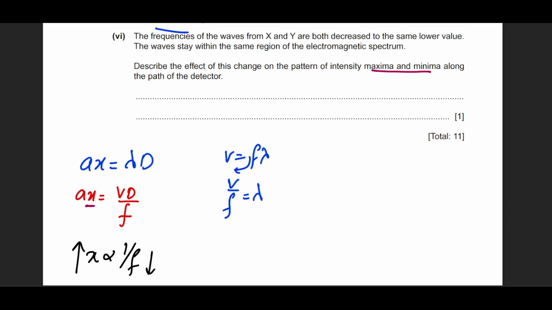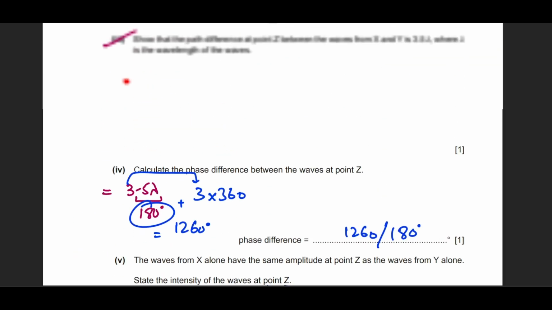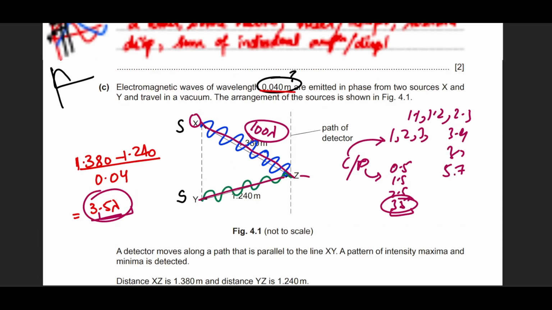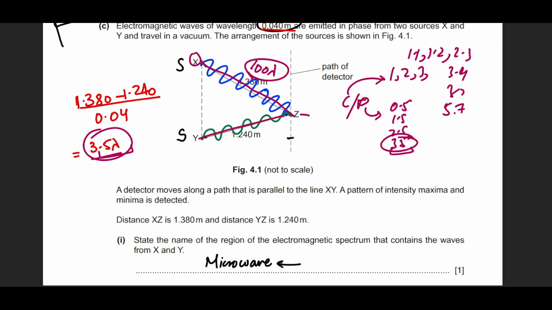So this is what you're going to write down over here, right? Since he's only asking to describe the effect, we're not getting into the reason. We simply write down that the separation increases. For example, if previously we were getting constructive and destructive interference over here, this is constructive, this is constructive, now they're going to go further apart. So you will find the constructive or destructive interferences very, very far apart in comparison to before.